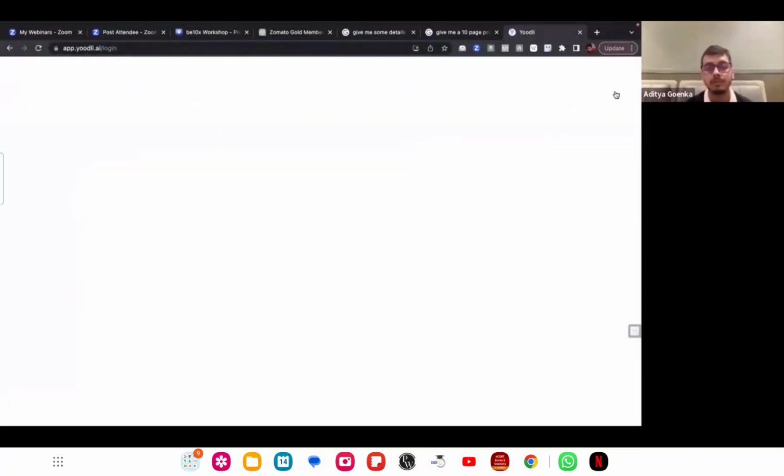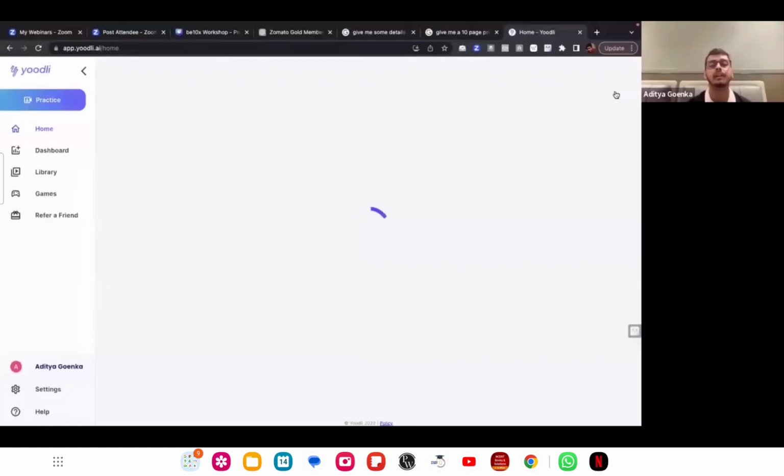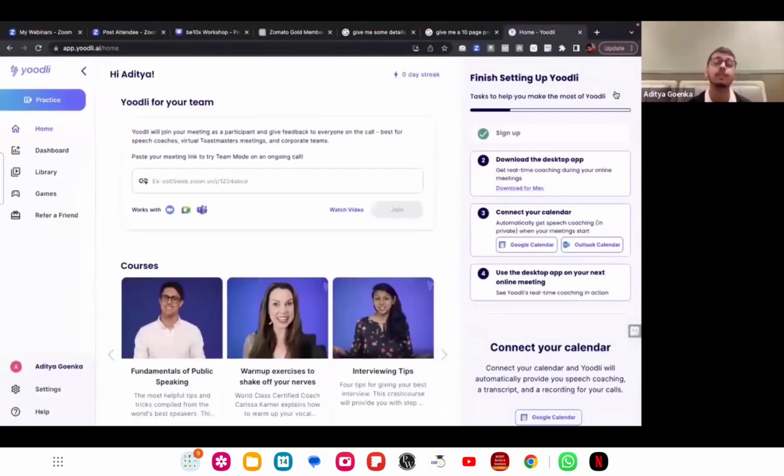If you already have an account, which most of you won't, then you can simply sign in. If you don't have an account, just create an account. As I mentioned, all the tools that we are covering are either free or freemium, so you can use this particular tool as well.